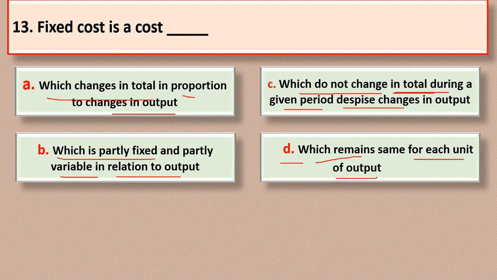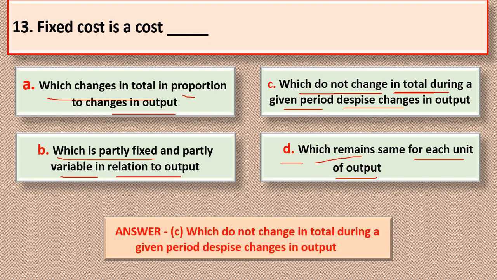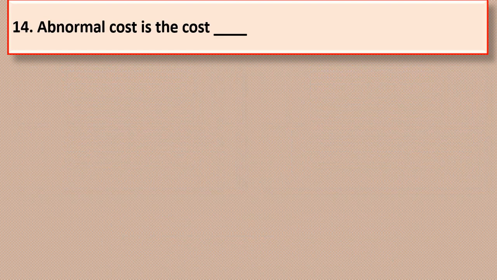So the correct answer for question number 13 is option C, which does not change in total during a given period despite change in output. The fixed cost is a cost which does not change in total during a given period despite change in output.